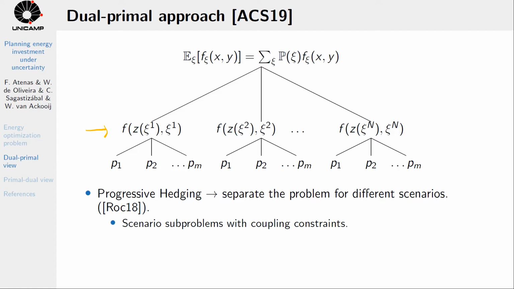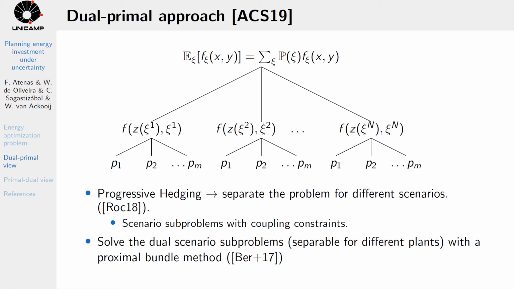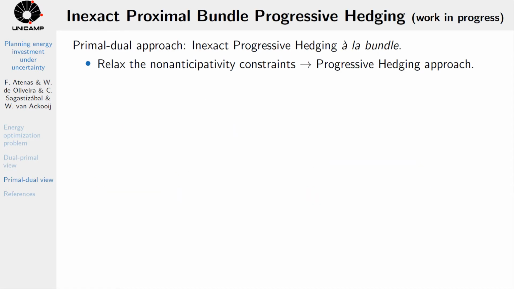By doing so, we obtain different scenarios of problems with coupling constraints because we have the demand supply constraint in an energy optimization problem. Then, by solving the dual scenarios of problems, we can solve different problems for different power plants with a proximal bundle method. Another option is a primal-dual approach corresponding to an inexact progressive hedging with bundle features.